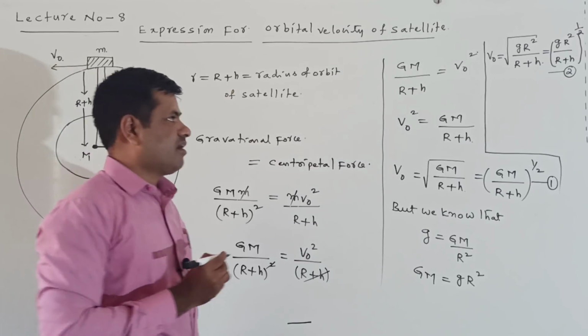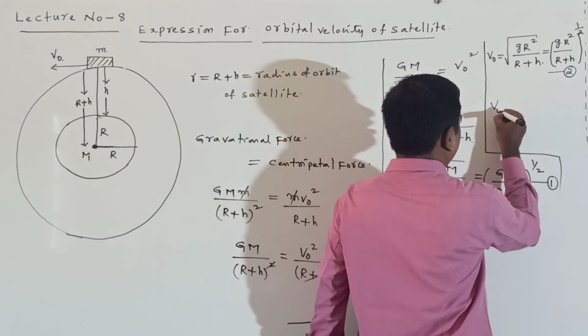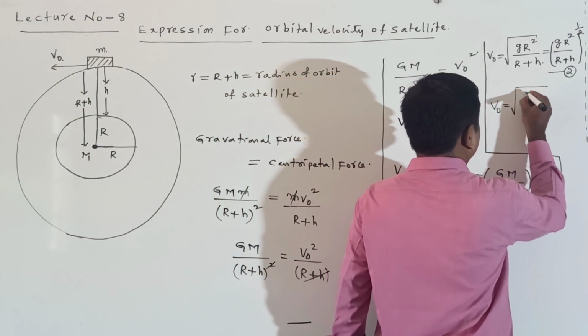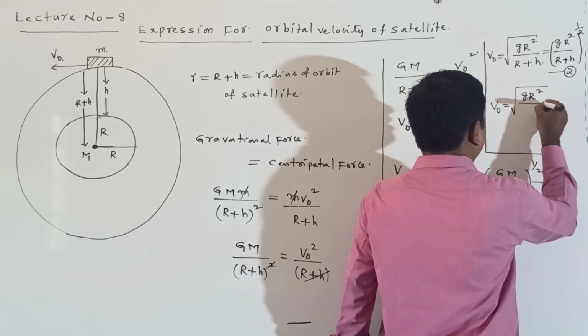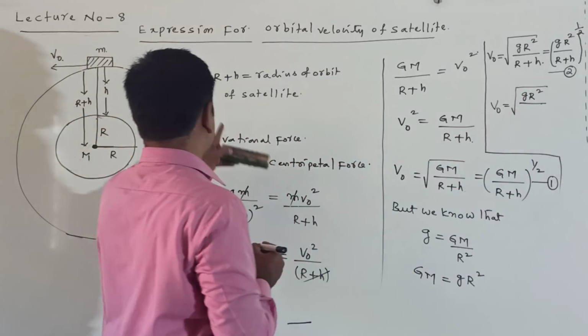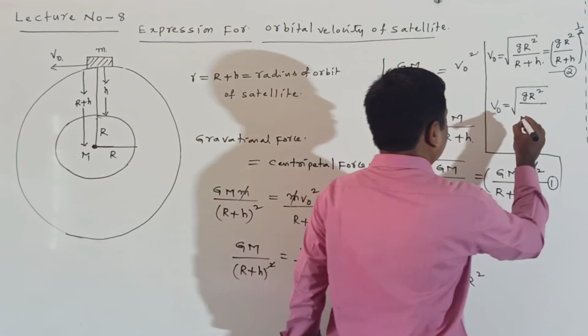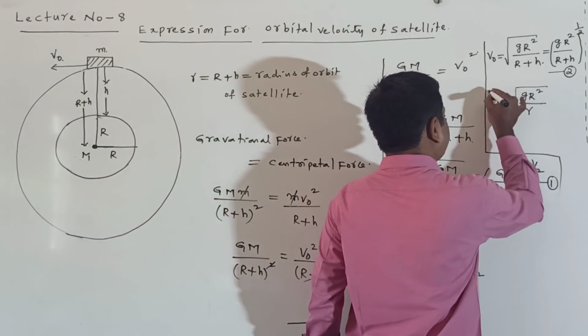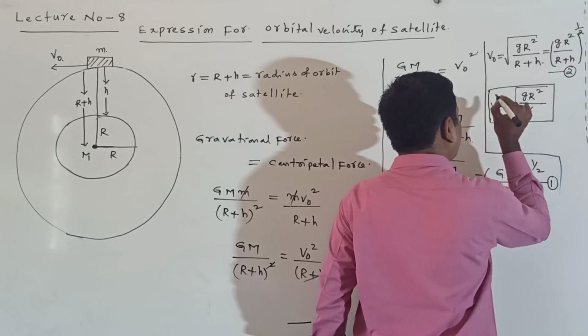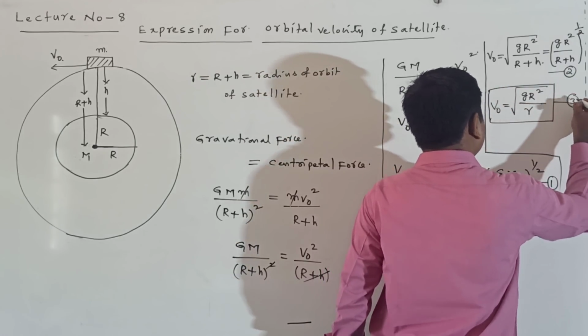This equation we can change like this also. v naught is equal to under root of g r square by, in place of R plus h, R plus h is equal to r, so g r square by r also. This is in terms of small r. This is given as equation number 3.